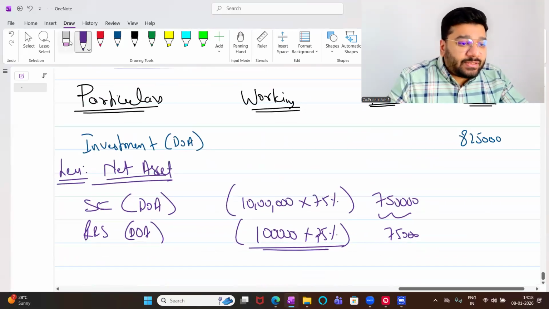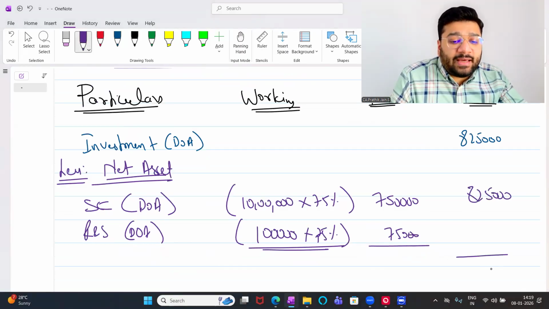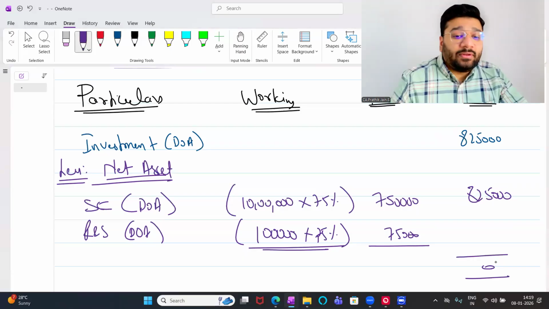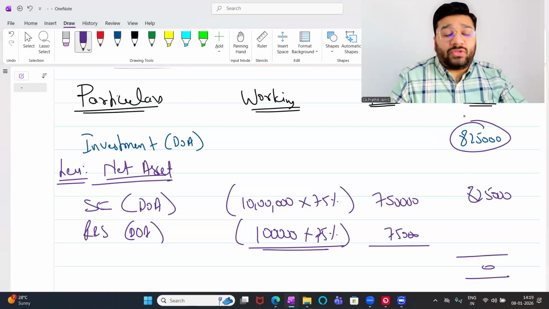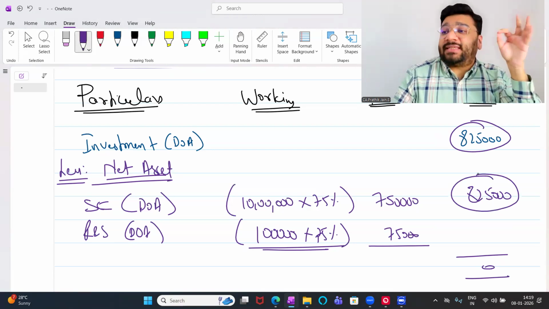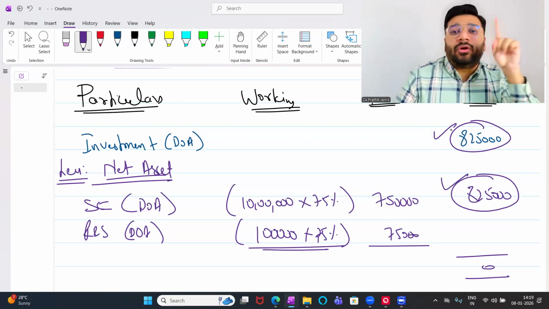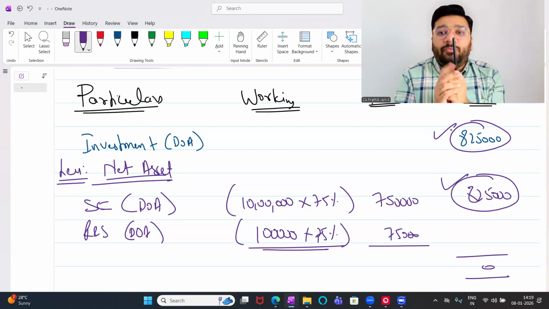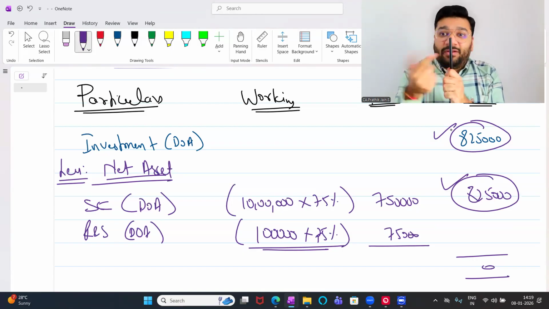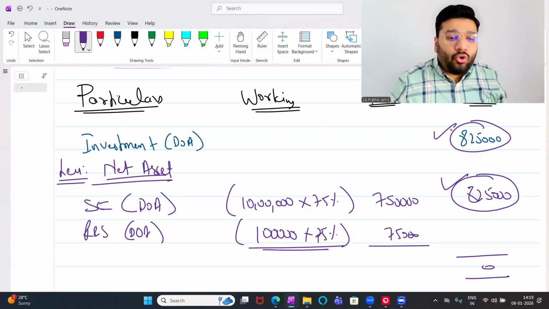So please tell me, how much is it? 8,25,000 rupees. How much is goodwill? How much is capital reserve? No goodwill, no capital reserve. Which means this 8,25,000 money that I paid, for that exact worth I have got the shares. So the worth of the company, exact that amount I paid. Not 1 rupee more, not 1 rupee less. The worth of this 10 rupee pen, exact 10 rupee I paid. Had I paid 11 rupees, 1 rupee extra means goodwill. 1 rupee less means capital reserve. Whatever is the worth of the pen, same value I paid. So no goodwill, no capital reserve. Okay?